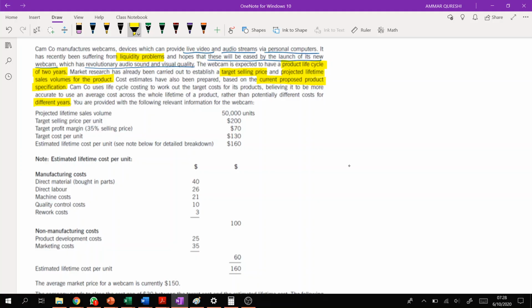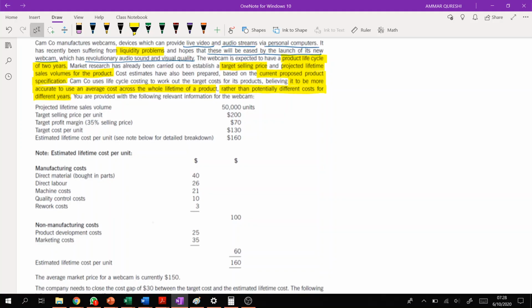When our product is at the peak of its sales volume, we may charge different price, and whenever it starts declining, we may charge different prices. So sometimes we charge different prices at different life of the product. But this question is saying that they believe it to be more accurate to use an average cost across the life cycle of the product, rather than potentially different cost for different years.